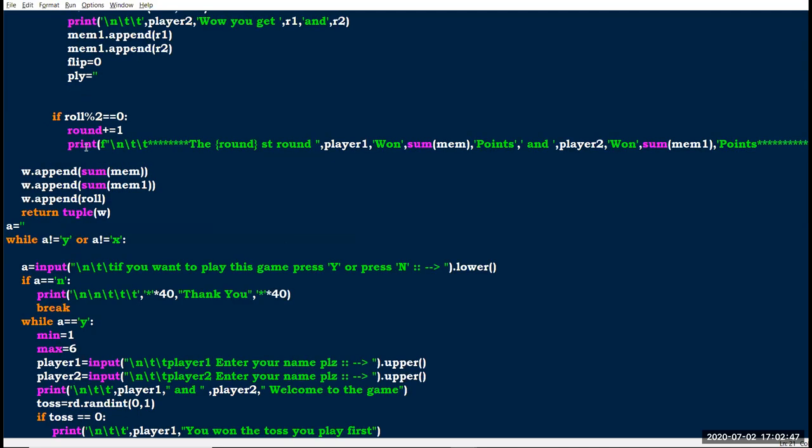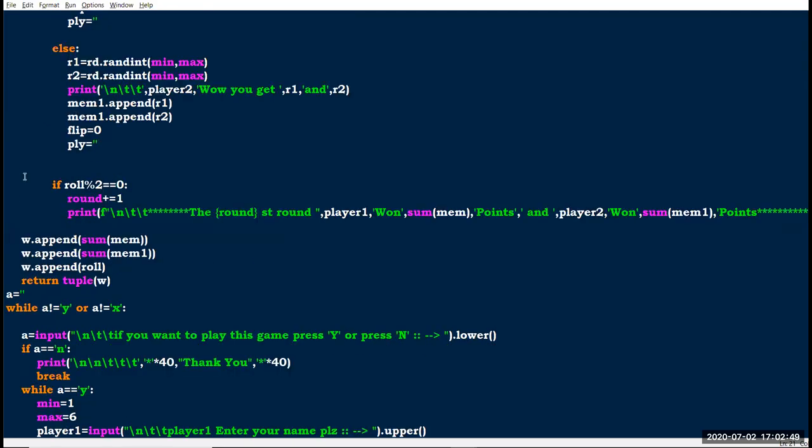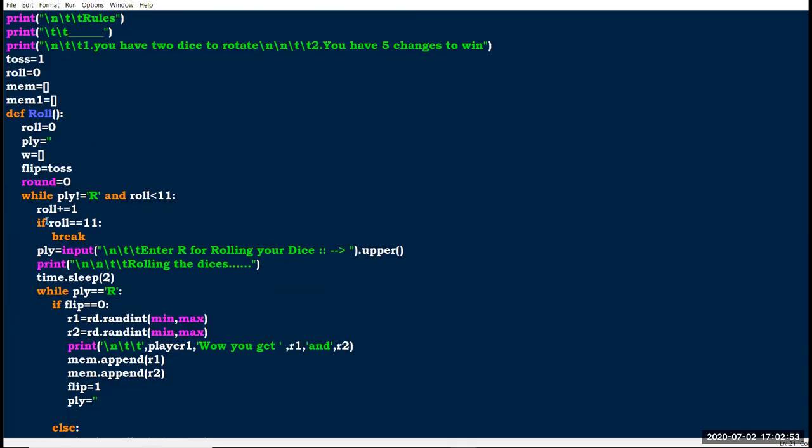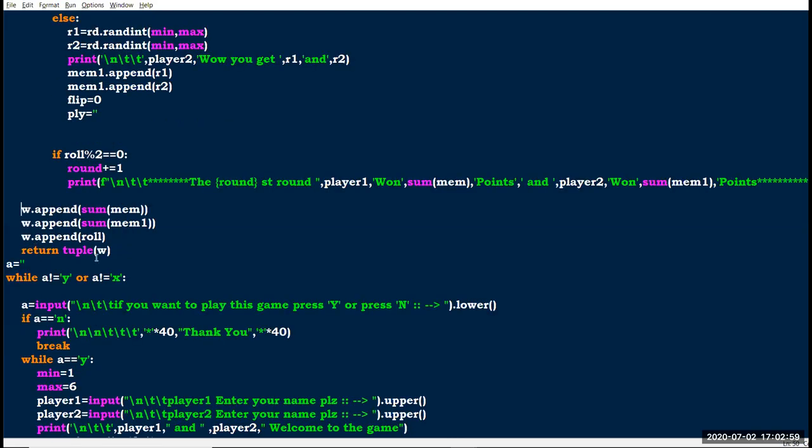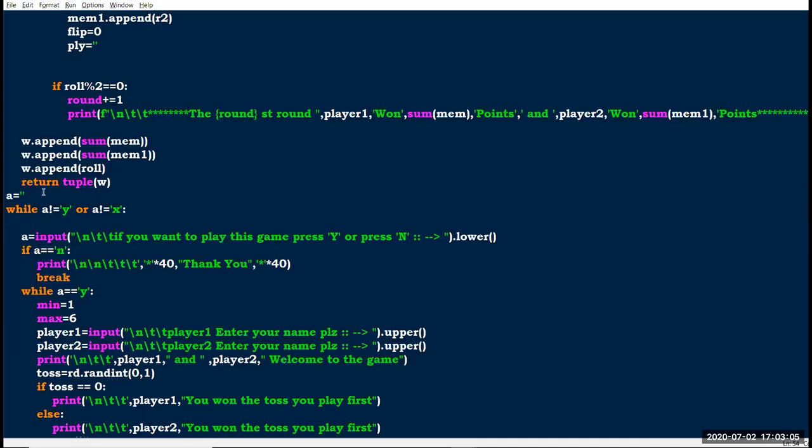When the loop has broken, it comes out of the while loop to here. Then I do some logic for converting a list into a tuple, and after the return statement, the function has completed. Okay, is it clear now?